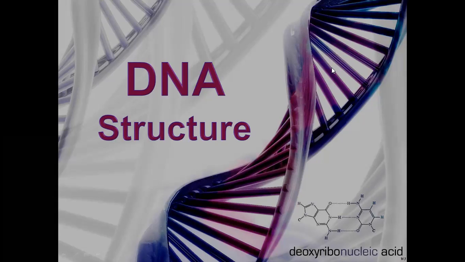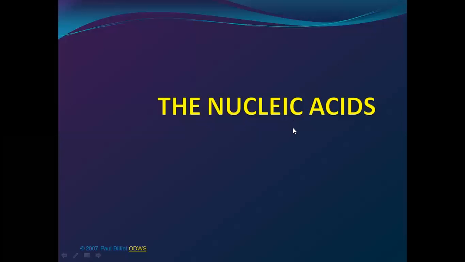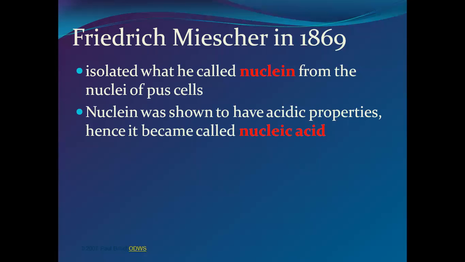One is DNA and the other is RNA. RNA is called ribose nucleic acid. These two nucleic acids are present in the nucleus, which is bounded by the nuclear envelope, so they are called nucleic acids because they are present in the nucleus.